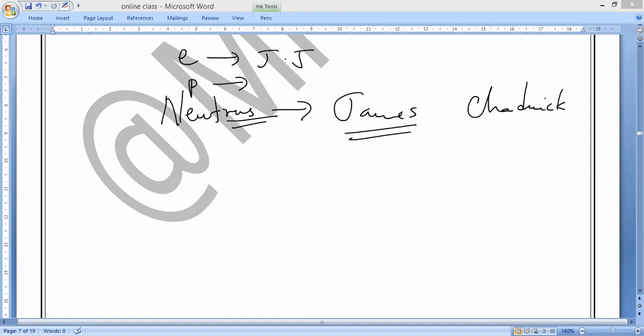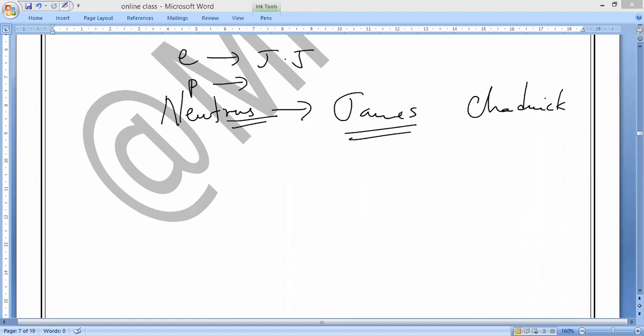tells us that atom is not indivisible. Yes, atom is not indivisible. Electricity through gases at very low pressure tells us that atom is not indivisible.